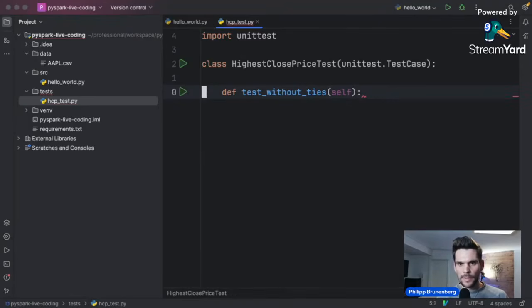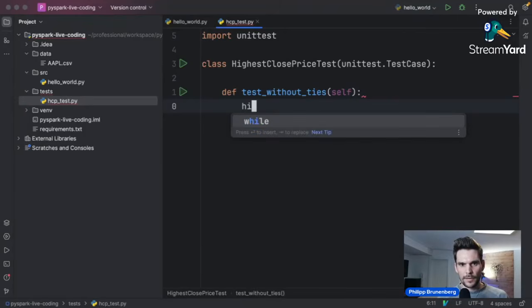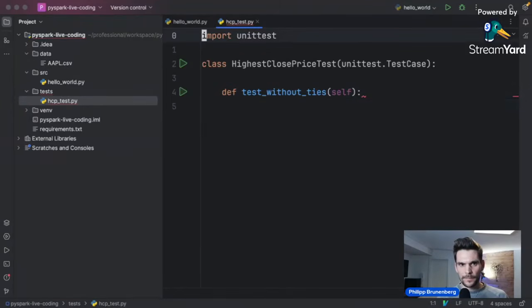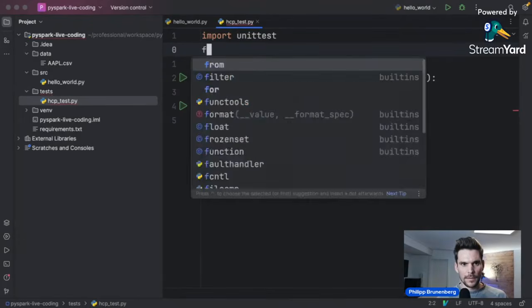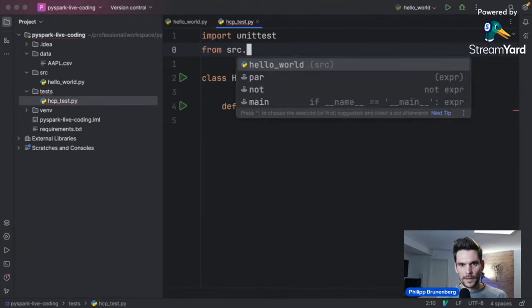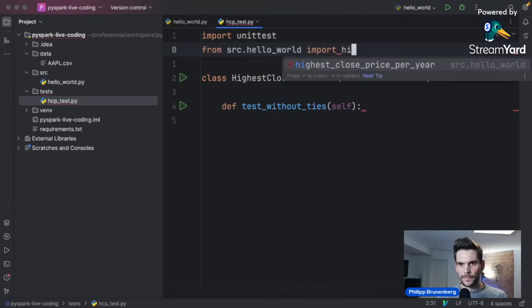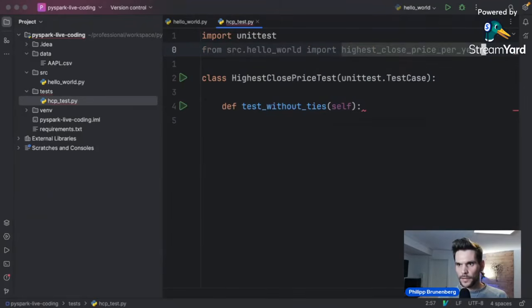Now, within that, we would like to call basically the highest closing price method with a data frame. And therefore, we have to import from source hello world import highest closing price per year, which is the function or method we just defined.